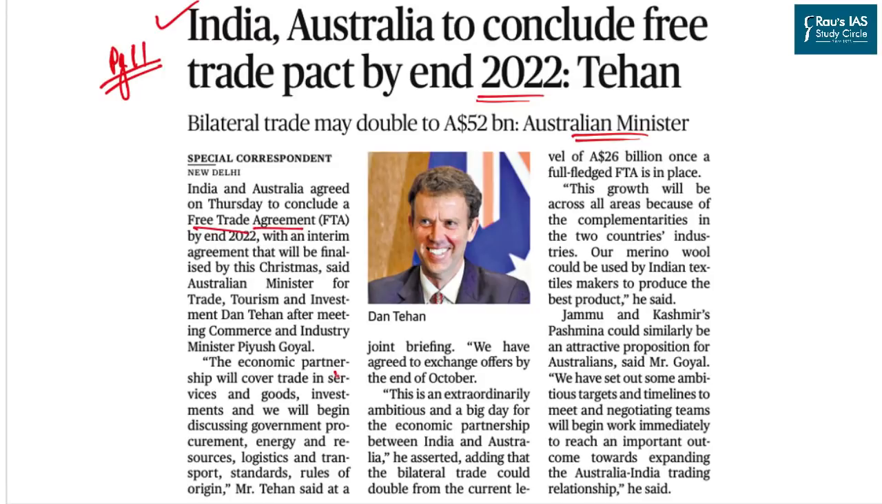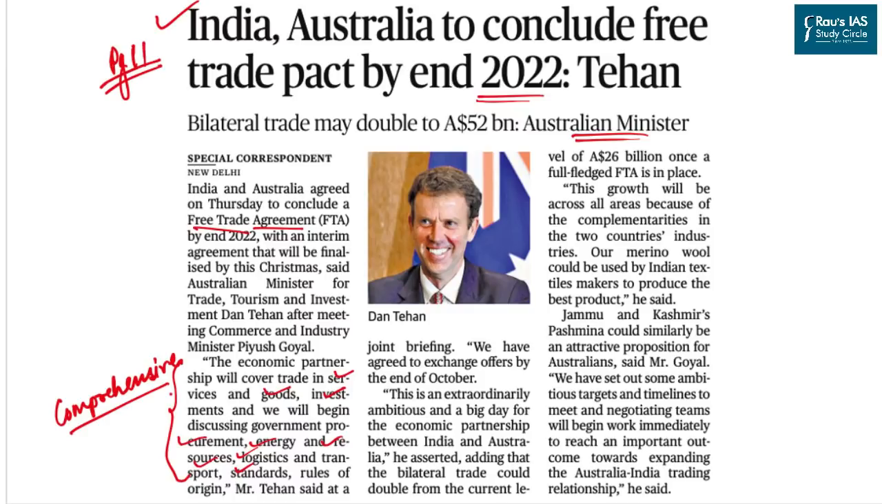This will cover services and goods, investment, and other aspects of trade, including procurement, energy, logistics, resources, transportation, and other standards and rules of origin. This means the entire free trade agreement will be one of the most comprehensive India has ever seen with any other bilateral partner. Going beyond the context, we will look at free trade agreements and other forms of economic integration being practiced across the globe.